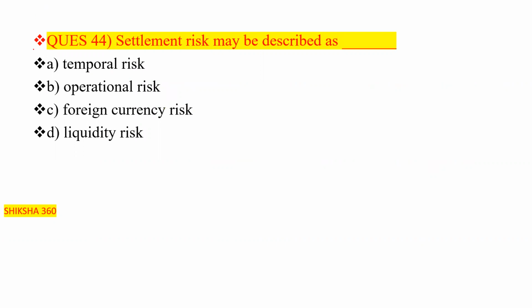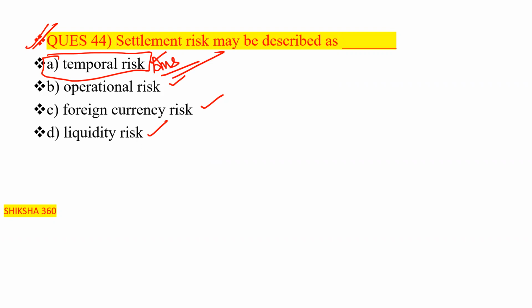Now move to the next question, which we have discussed at least 7 to 8 times in the session. This is also a memory based question, a previous year question of the examination. One of the favorite questions of the IIBF from this chapter. Settlement risk may be described as temporal risk, operational risk, foreign currency risk, or liquidity risk. So option A is the answer, that is temporal risk.